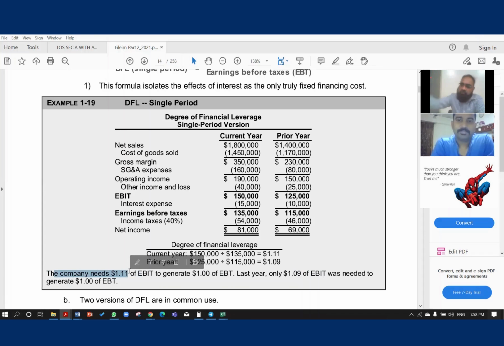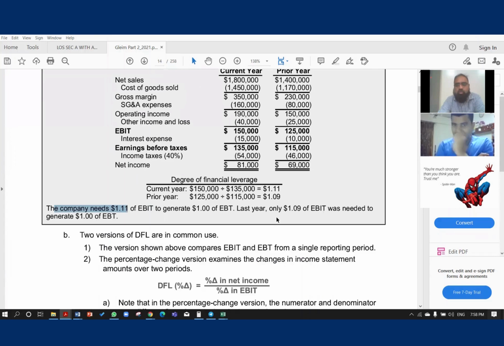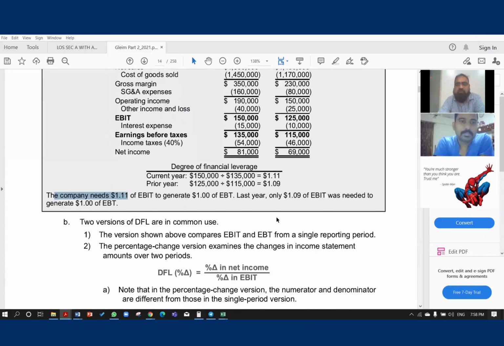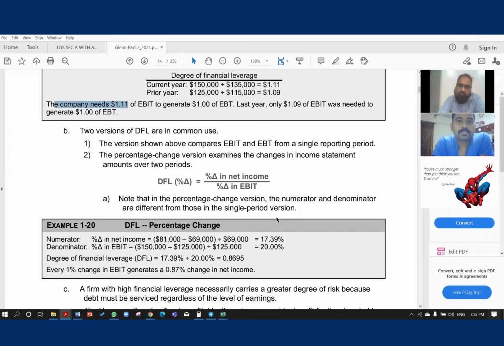Then 0.11 will be deducted as interest. Then EBT will be coming how much? $1, right? So this is very important. You should know how much leverage is there in your business.